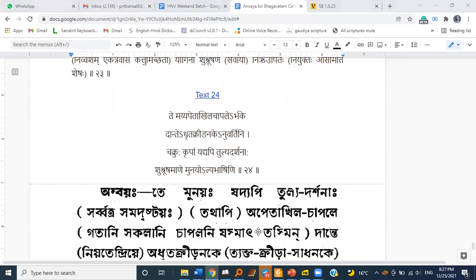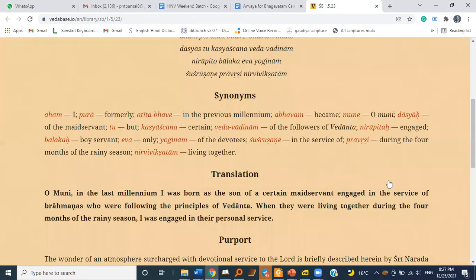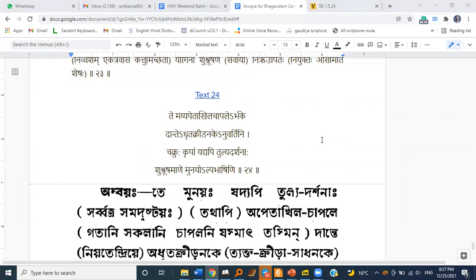Text 24. Te mai apeta akhila chapale, arbhake dante dhrita kridanake nuvartine chakruh kripam yadyapi tulya darshanah.